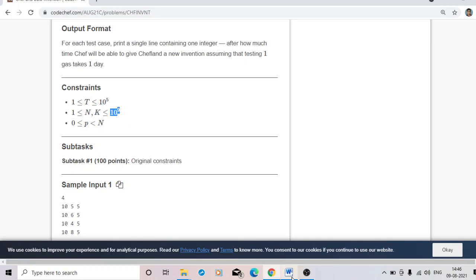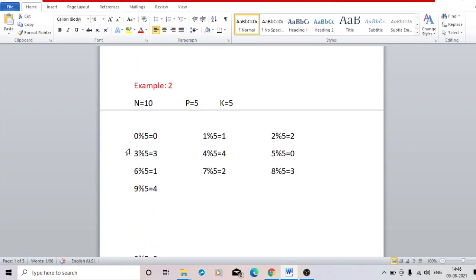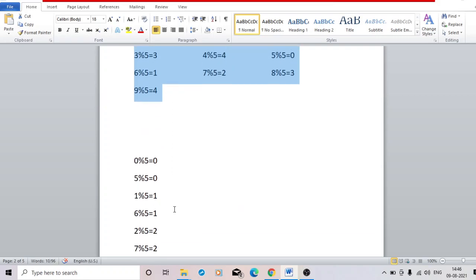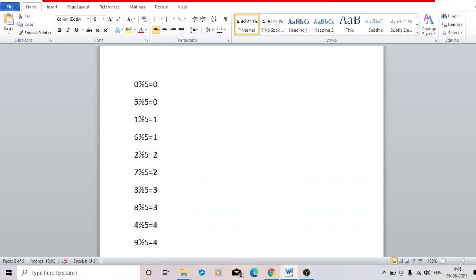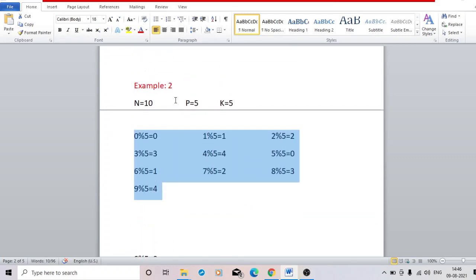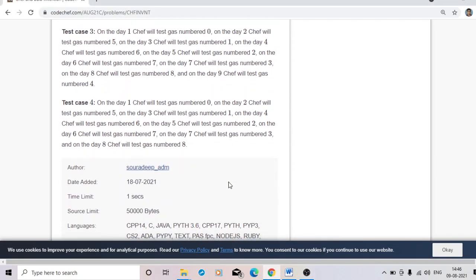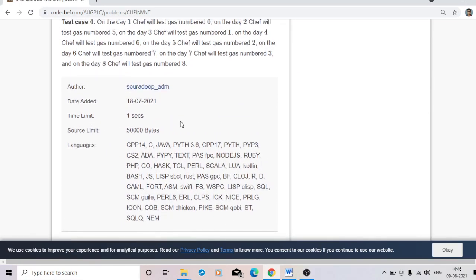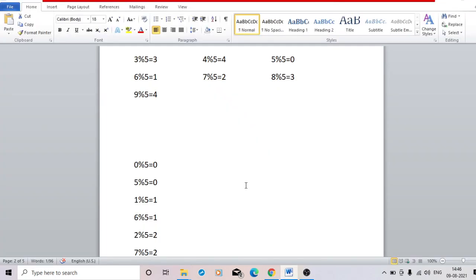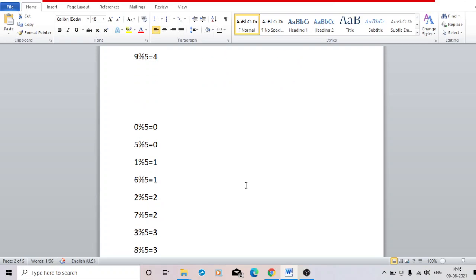If you want to do that, we'll check all the mod values for 0 to 10 to the 9 cases, then sort it and find out at which place your p comes. It will take a long time, which is not possible within the time limit of 1 second. So you need to find another algorithm to solve it.